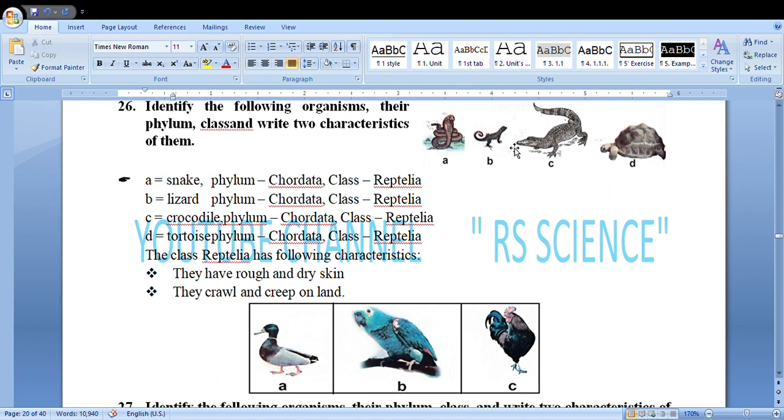To identify these: snake, phylum Chordata, class Reptilia. Lizard, phylum Chordata, class Reptilia. Tortoise, phylum Chordata, class Reptilia. Crocodile, Chordata, Reptilia. General characteristics of Reptilia: they have rough and dry skin, they crawl and creep on land.